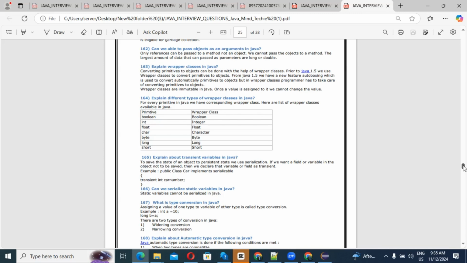We use serialization. If you want to avoid saving a field in the object, then you use the transient keyword. We declare that variable or field as transient, and it is not going to be saved. For example, transient int cardNumber. Suppose you are not going to save the card number for persistent operation, then you need to explicitly mention that the card number is of transient type.